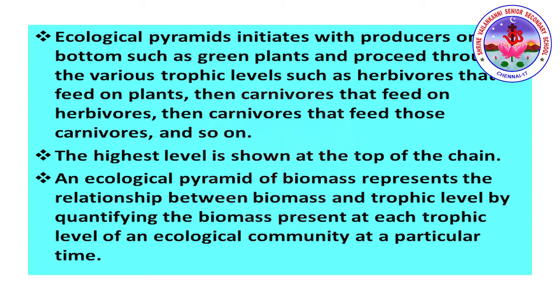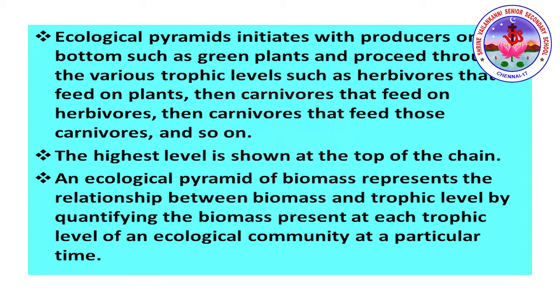An ecological pyramid initiates with the producer at the bottom, such as green plants, and proceeds through the various trophic levels, such as herbivores that feed on plants, then carnivores that feed on herbivores, then carnivores that feed on carnivores, and so on. So this cycle will be followed, right? From the herbivore to the carnivore, from the carnivore to the top carnivore. So these will be looked up in the pyramid that is called the ecological pyramid. The highest level is shown at the top of the chain. Yes, the top carnivore will be placed at the top position, the highest level in this ecological